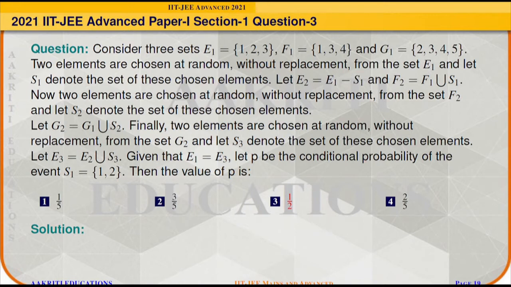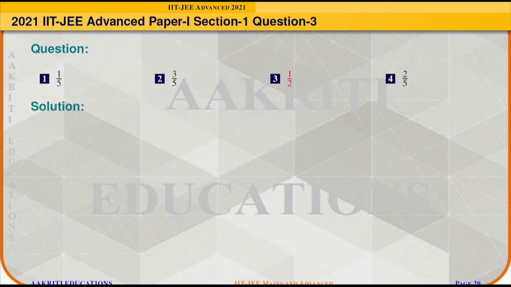So there is a lot of information and a lot of sets given in this question. First we will analyze what we have to do.